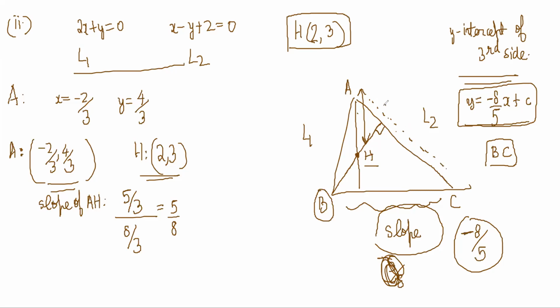What is this equation? It is x minus y plus 2. Basically, y is equal to x plus 2 is this equation, right? The slope of this line is plus 1. So the slope of this line should be minus 1, right? And it passes through this point. It passes through 2, 3.